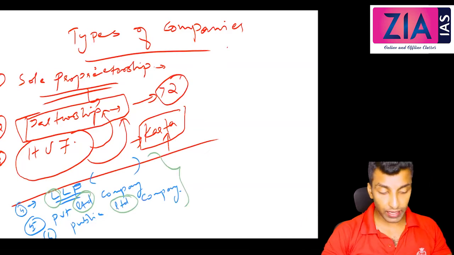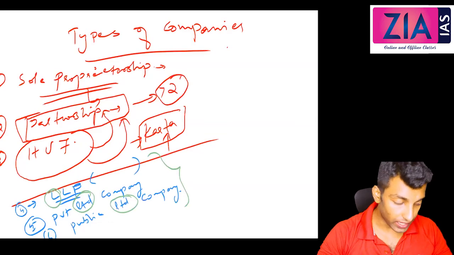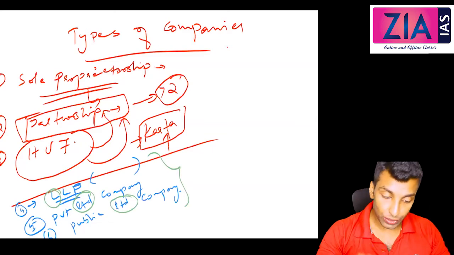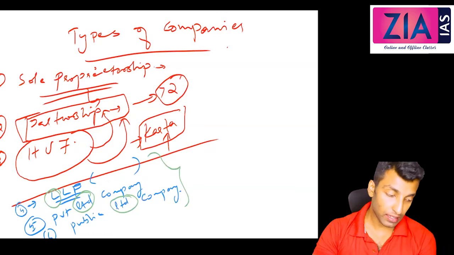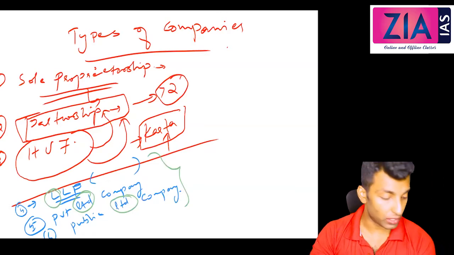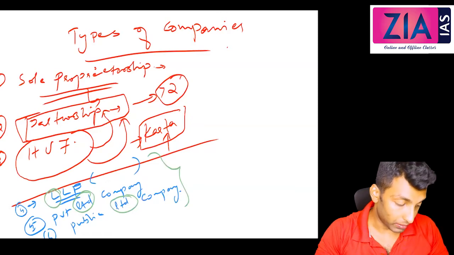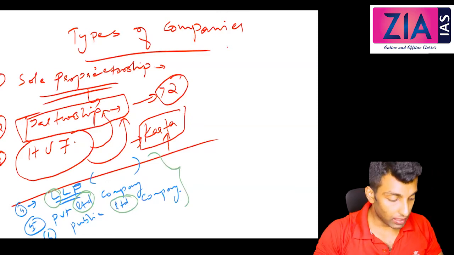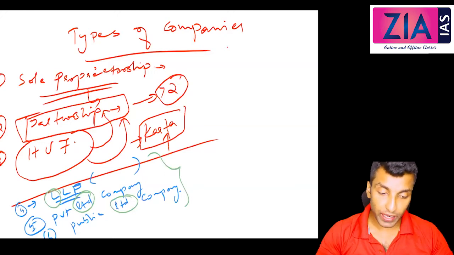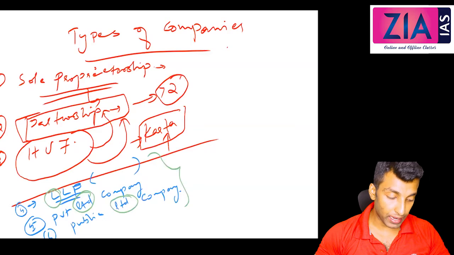Limited liability means the liability of the owners or the shareholders is limited to their subscribed capital. Just write there: limited means liability of owners or the shareholders is limited to their subscribed capital. The company is a separate legal entity. Company and individual are separate. So just write one more line: company is a separate legal entity.